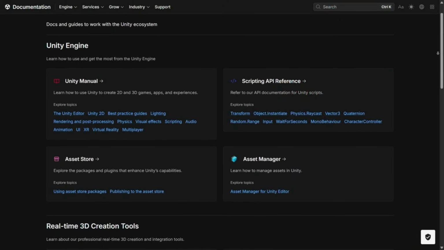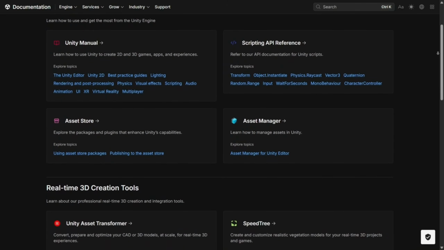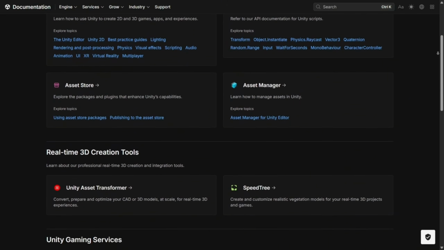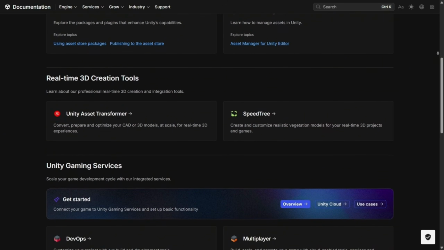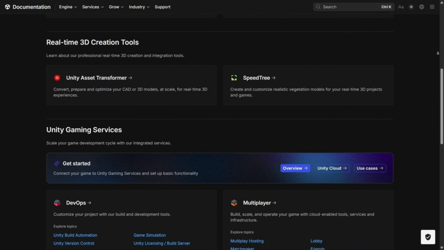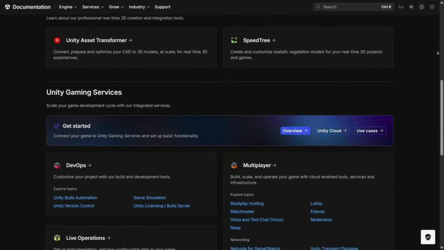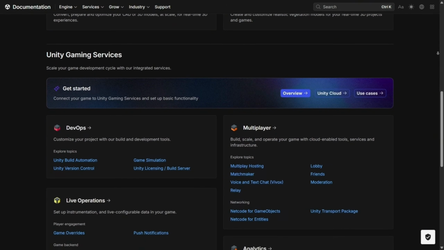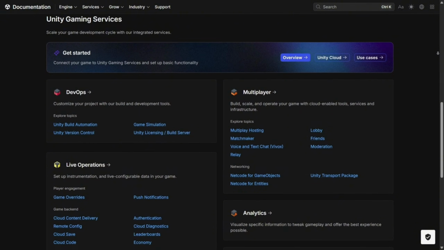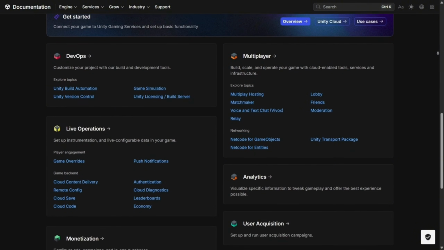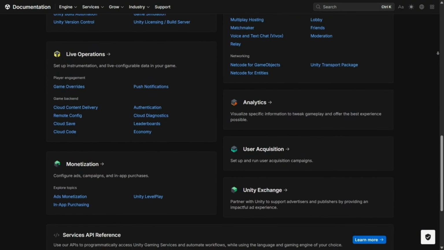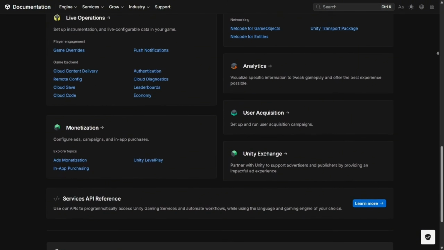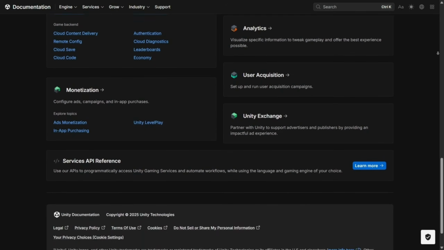Educational resources are another area where Unity really shines. The platform offers countless learning modules, certifications, and partnerships with schools to help students get started in game development and interactive design. For beginners, this is huge because not only do you learn the skills, but you also gain credentials that help you break into the industry. Competitors might have tutorials and documentation, but Unity has built a structured pathway to success.